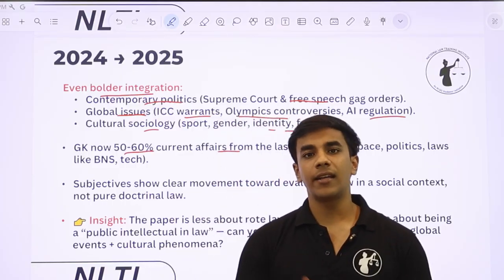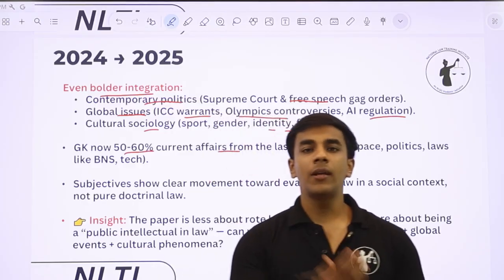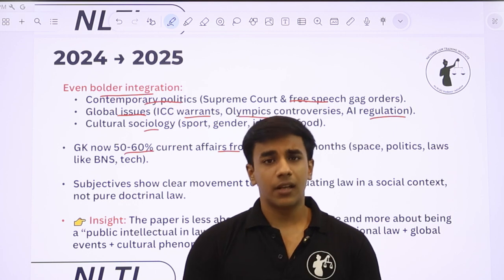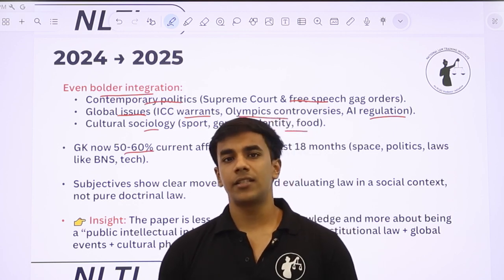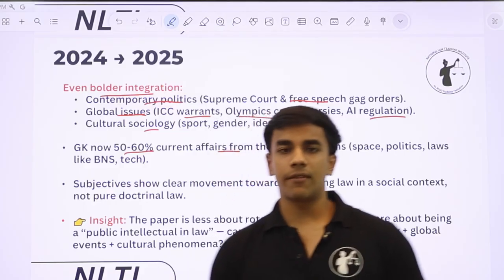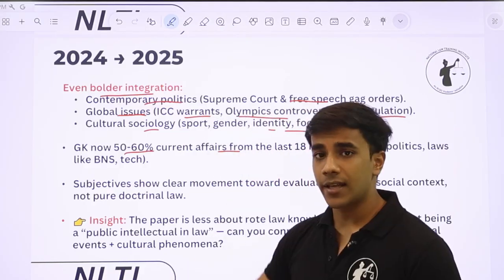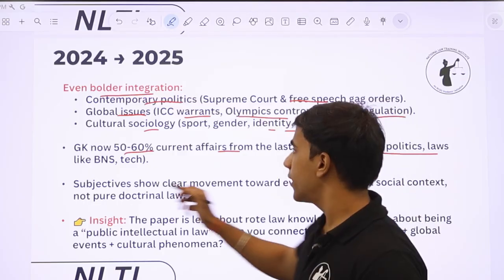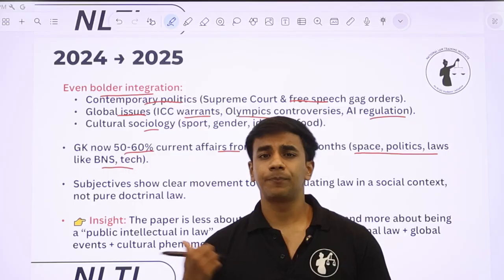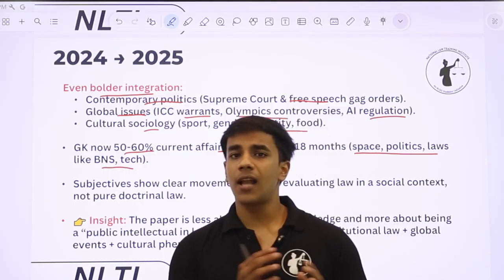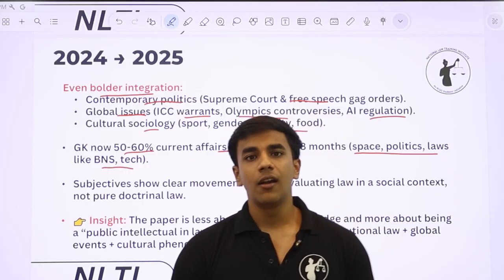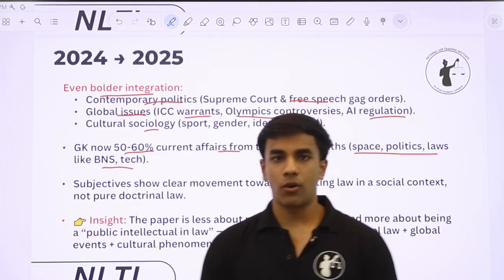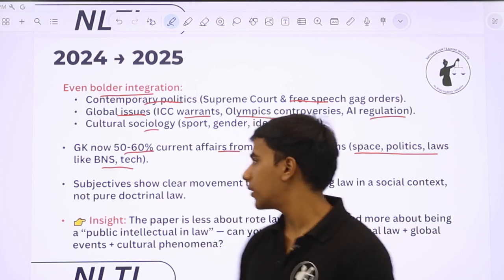तो हमारा टेक अवे ये है कि अगर NLSAT का एग्जाम अप्रैल 26 में हो रहा है तो हमें लास्ट 18 मंथ्स की जीके तो अच्छे से पता होनी चाहिए. The contemporary GK, very topical GK from the last 18 months. This will constitute your 60 to 70% of the current affairs that will be asked in the GK section of NLSAT 26. And this GK is also from issues like space, politics, law, BMS, tech. So this is the idea that we get from NLSAT 25 कि last 18 months की GK हमारे लिए important हो जाती है और उनमें भी कुछ हम topics identify करने वाले हैं अगली 1-2 slides में कि जो हमारे लिए ज्यादा इंपॉर्टेंट हो जाता है और हमें पढ़ना बहुत ज्यादा जरूरी हो जाता है.